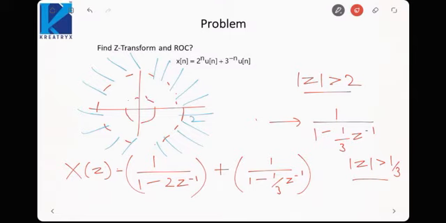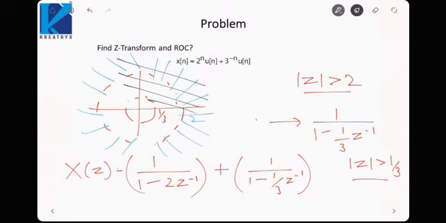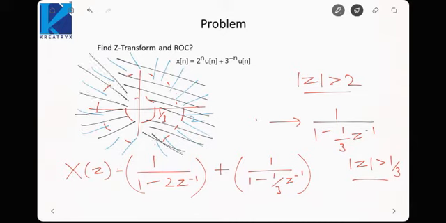Let us say this is 1 by 3. The other is saying this region, that is outside this 1 by 3 radius. So if we see, the intersection is mod Z is greater than 2. So this will be my ROC, that is mod Z is greater than 2.